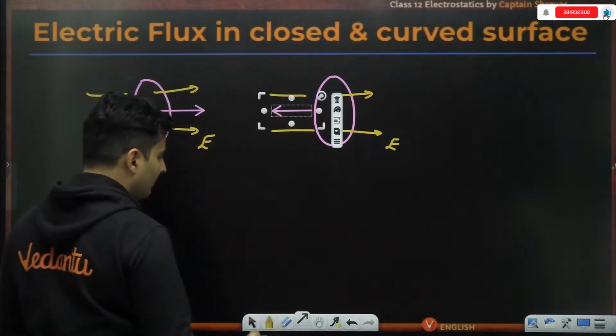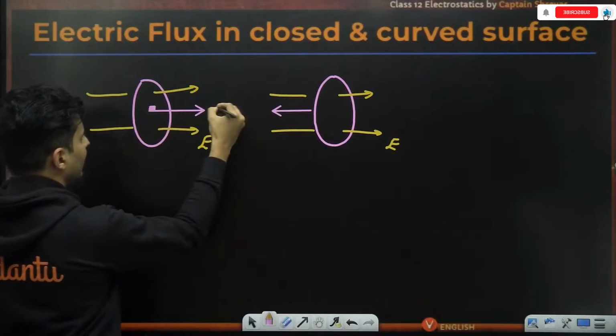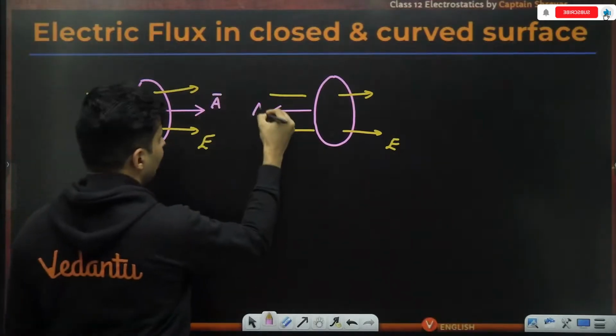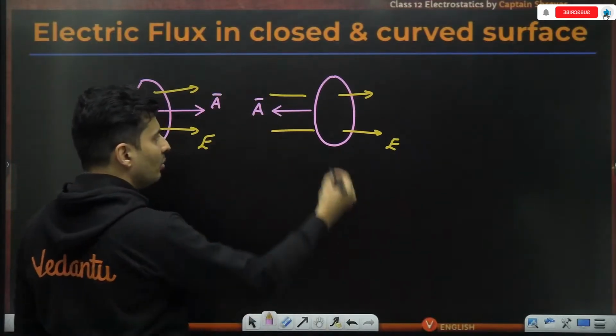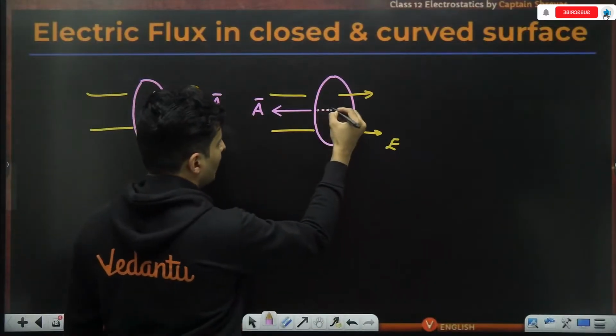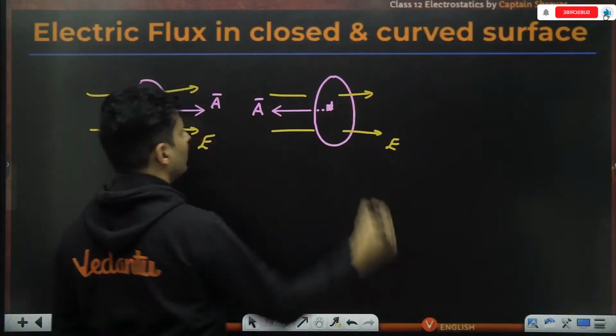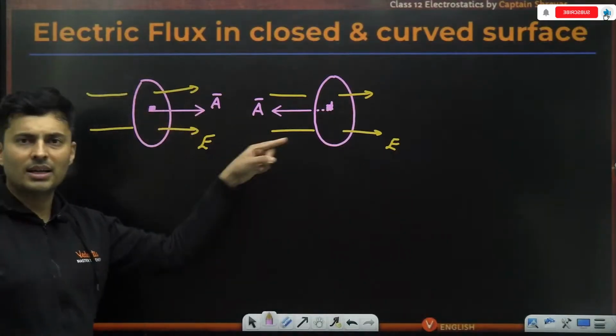I can draw the area vector like this also. Technically, both are right. But then what to do in such scenarios? This is also going to be perpendicular, this way or that way.